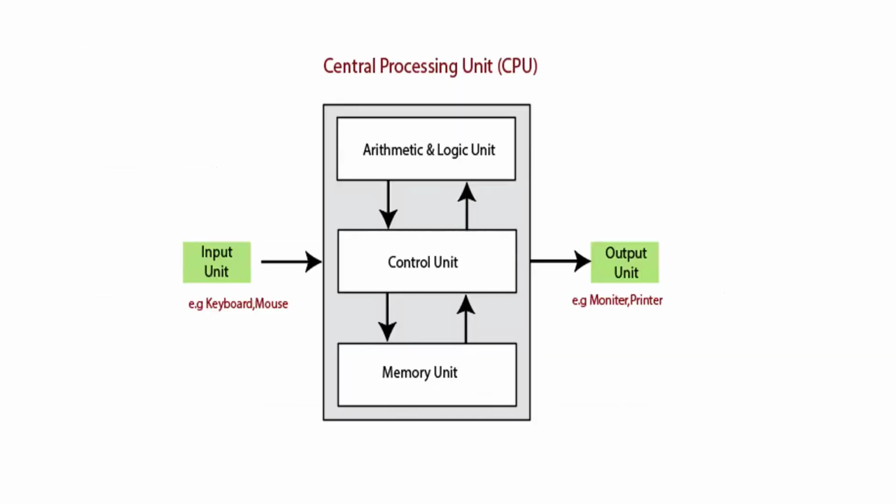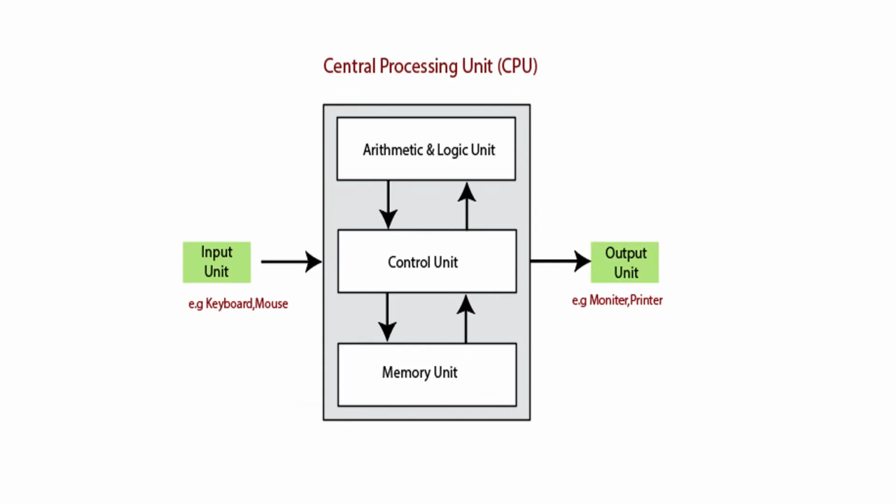Okay, so this is called the central processing unit. We have the input unit, and this is the central processing unit itself. We have the arithmetic and logic unit, control unit, and memory unit. The ALU will perform all arithmetical and logical operations. The control unit will control all other units. The memory unit is a huge part; we will get about 85% of questions from the memory unit. We are going to see two slides on that now.